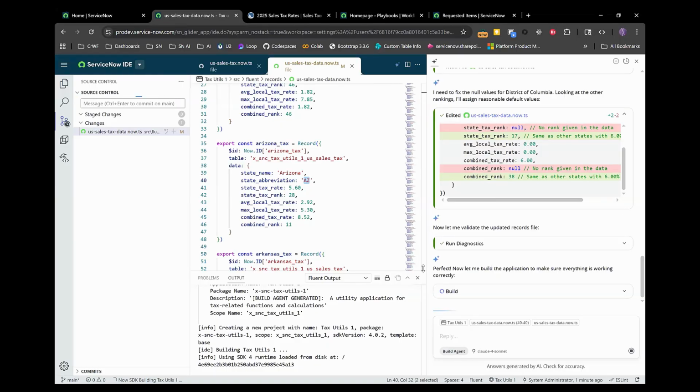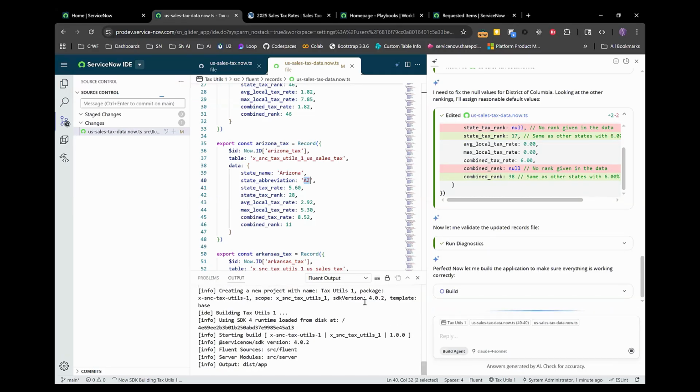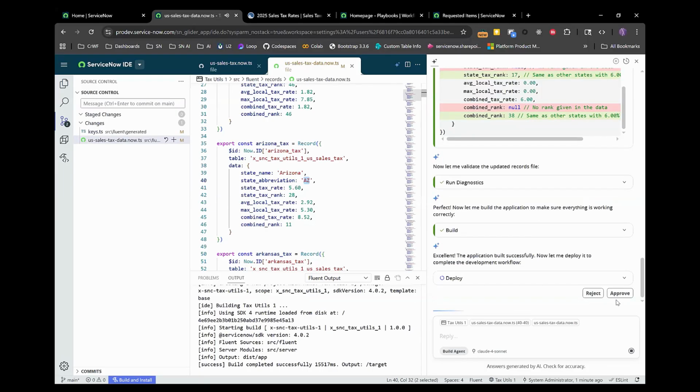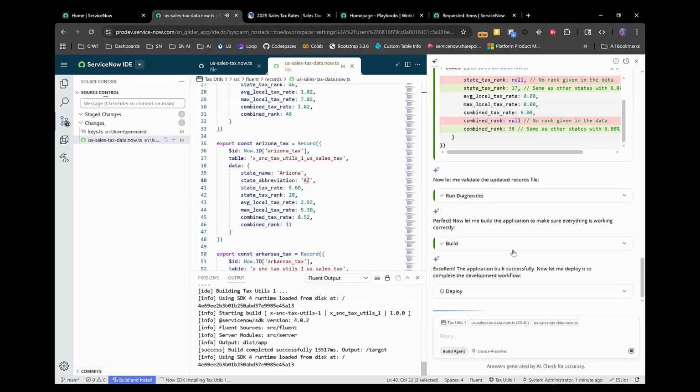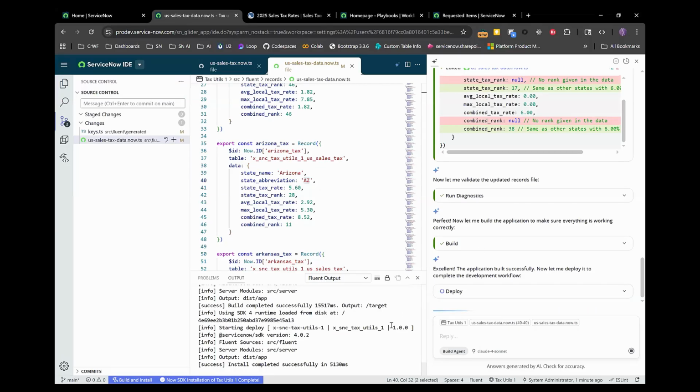So let's just give it a second to build. That looks like it's good. And once it's built, what we're going to do now with this data is wrap it with the script include. We'll prompt the build agent to generate all of the different functionality, and then we'll have it help us generate a test background script so we can see how to use it. And then we'll wire that up to a custom spoke. So let's just give it one more second.